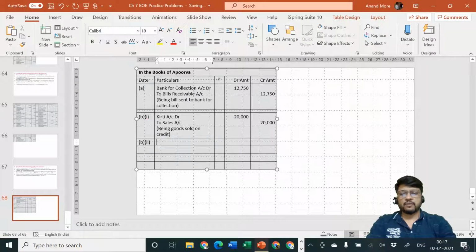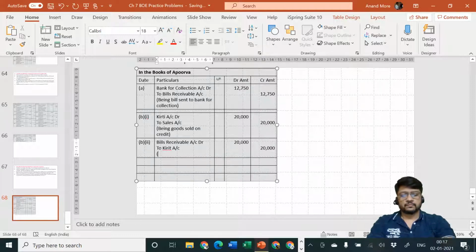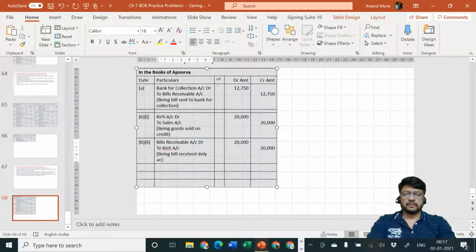Bill is coming in, debit what comes in, entry will be bills receivable account debit to Kirti account, because Kirti is accepting it and giving it to us. Amount is rupees 20,000. Being bill received duly accepted.